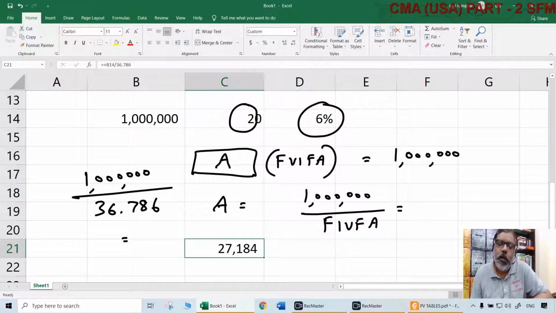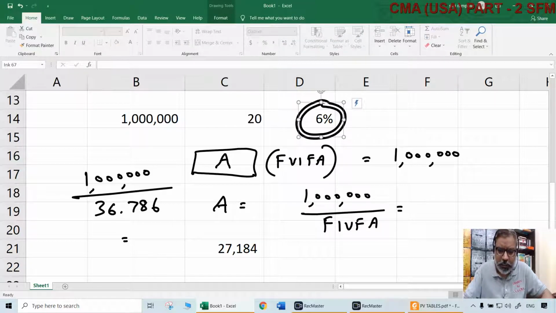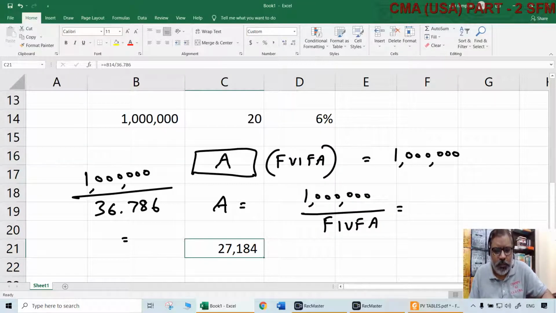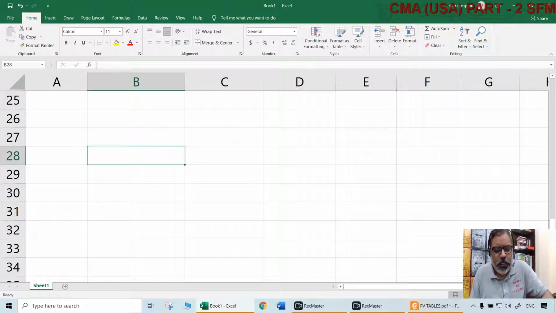What if he can get 8% return? Then the amount he has to set aside will be lesser, naturally. What if he gets only 3%? Then the amount he has to invest will be more. So it always depends upon two factors. One is the time period. The second one is the interest rate. In this case, we have this amount of 27,184. That's an example.